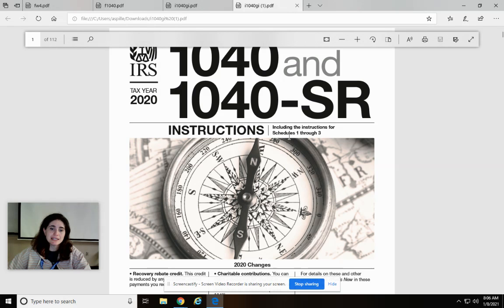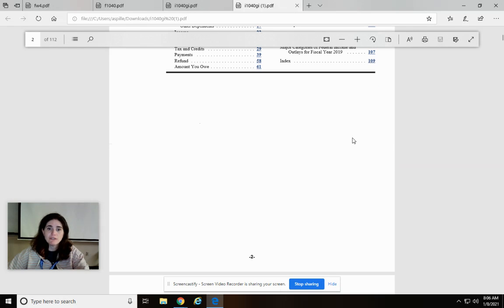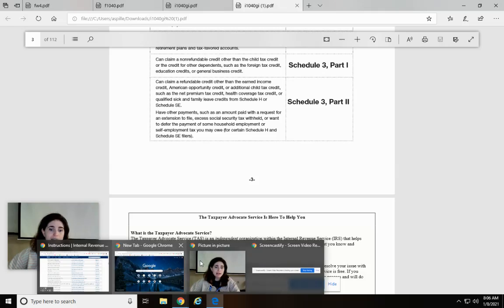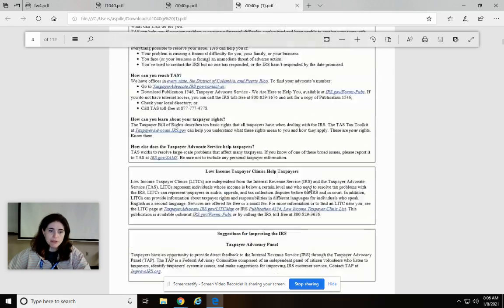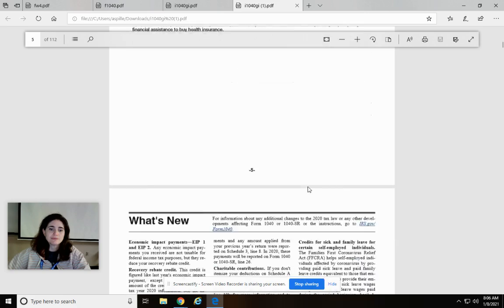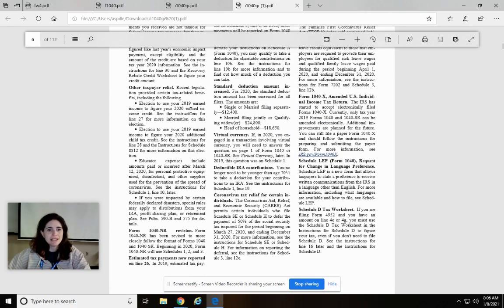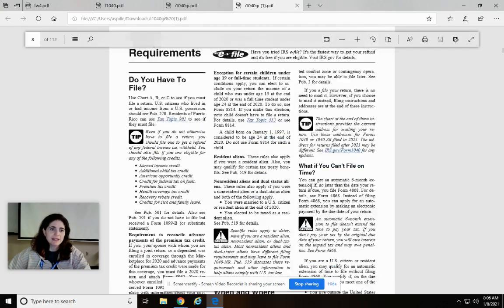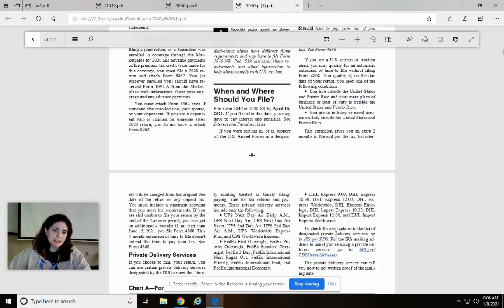But what this has is all the instructions for filling out the forms, and it also has the tax tables. Right now we're on the part where we need to know the taxes that we should be paying. So we'll go down through. Notice it has all these instructions. Like, do you have to file? What if you can't file on time? It tells you about that.